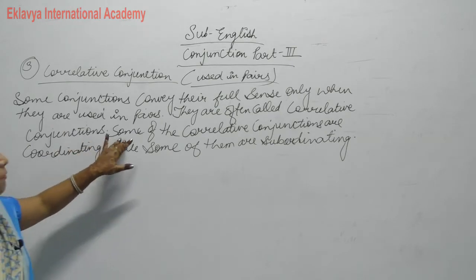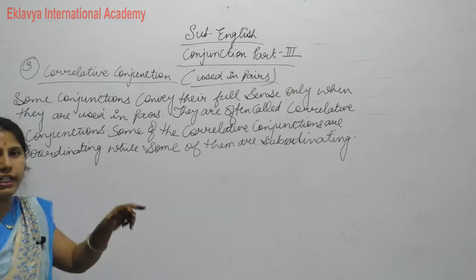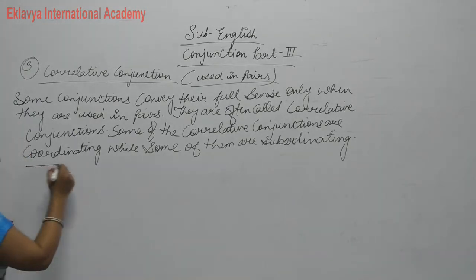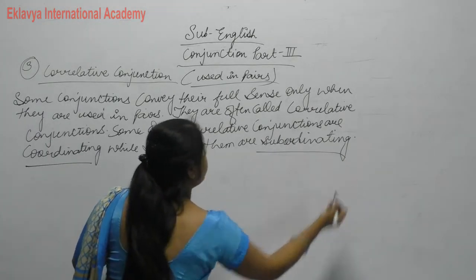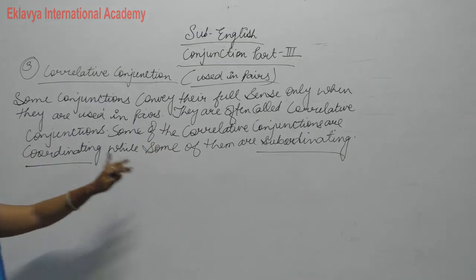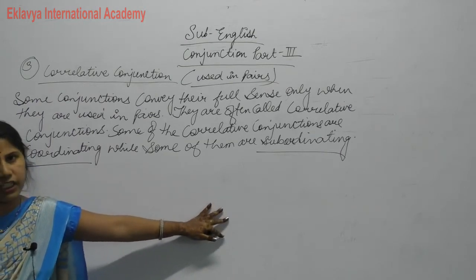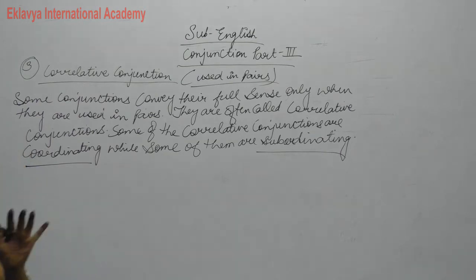Some of the correlative conjunctions are coordinating, and some are subordinating. कुछ कोरिलेटिव कंजंक्शंस कोऑर्डिनेटिंग होते हैं और कुछ कोरिलेटिव कंजंक्शन सबऑर्डिनेटिंग होते हैं. Clear? So this is the meaning of correlative conjunction. Clear? Now next, write down.